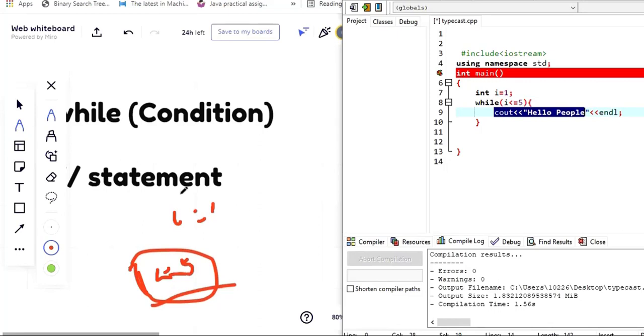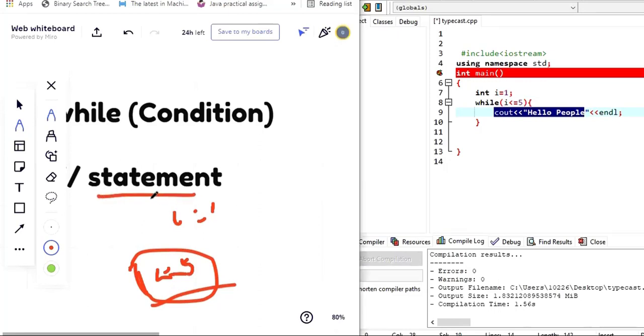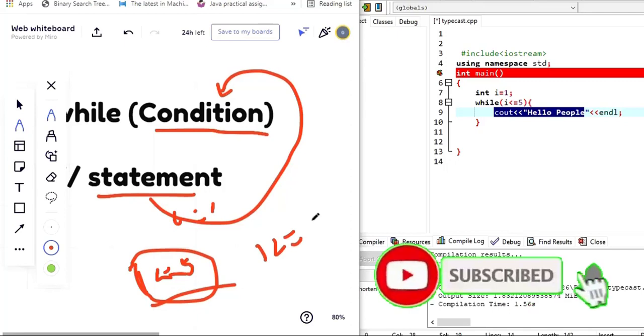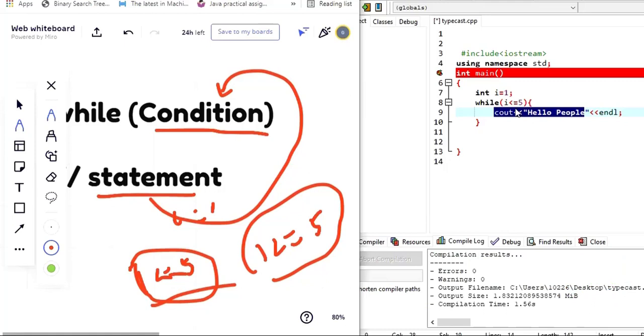Again, after executing this statement, the control will move again to this condition, right? When it moves to this condition, it is going to be true all the time, isn't it? So the value of i is always going to be 1, and it's always going to be less than or equals to 5. In this case, this condition is always going to be true, and this loop will be executed multiple times. I mean, it will lead us to an infinite loop. To avoid that, what do I need to do?